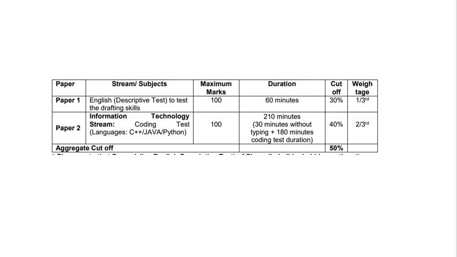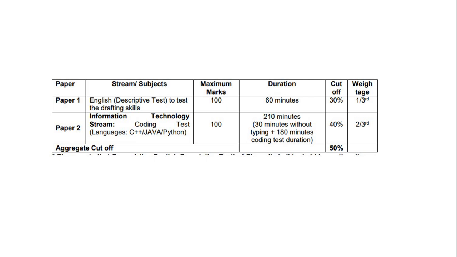One thing that we would like to make a note of is that paper 1 of phase 2 used to happen in phase 1 only. So when you write your phase 1 paper, after it is over, you will be allowed to write your paper 1 of phase 2, but the marks will be accounted only after phase 2 is over. So first you qualify phase 1, then your English descriptive paper will be checked, and if you pass the 30% cutoff in your English descriptive paper, you are going to write paper 2.